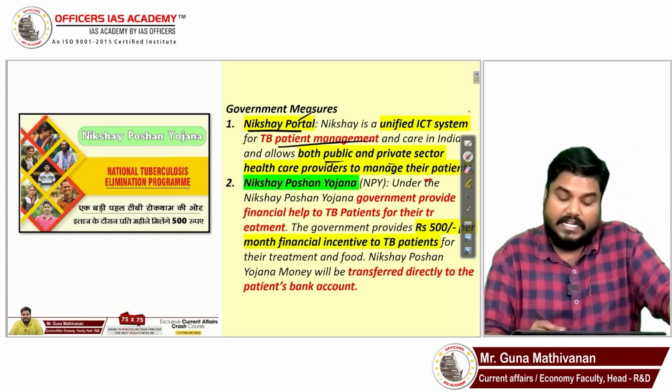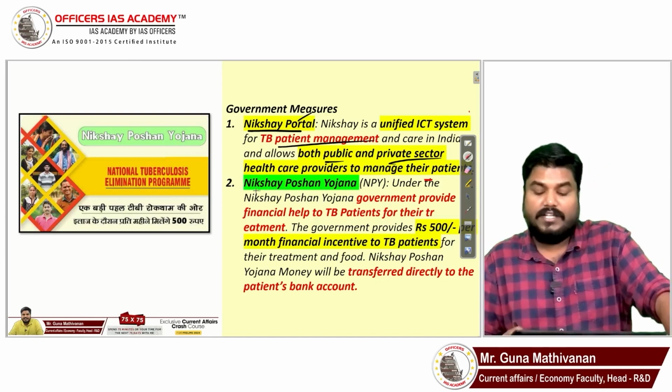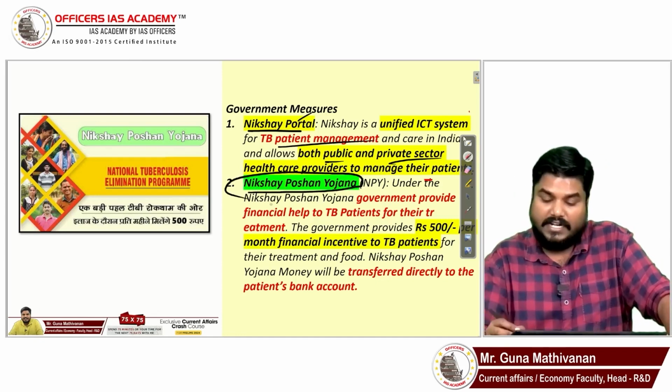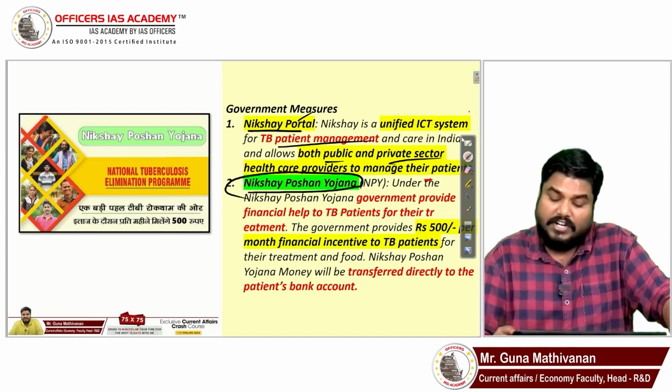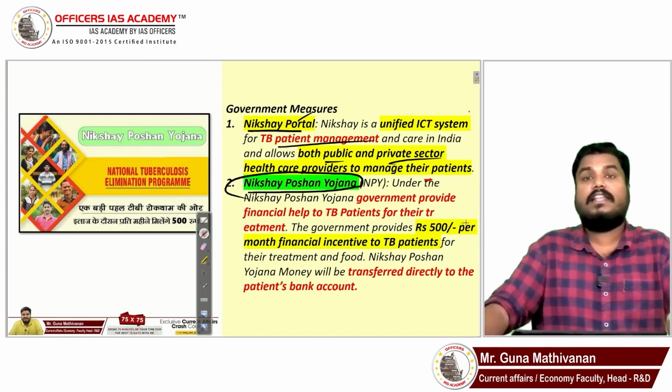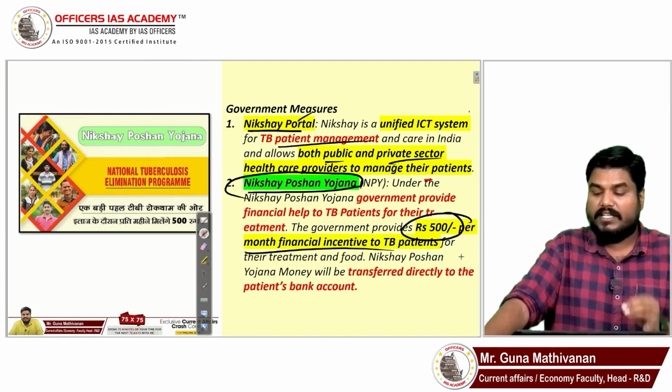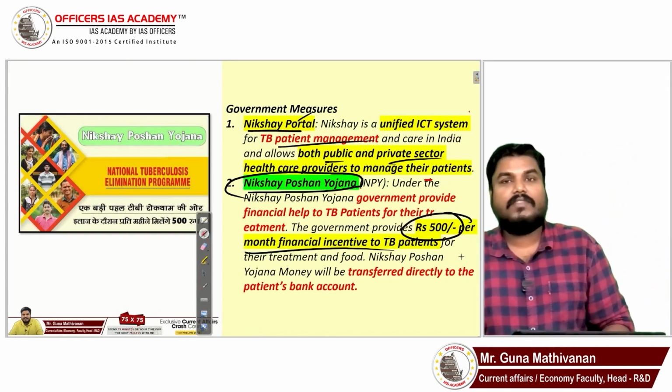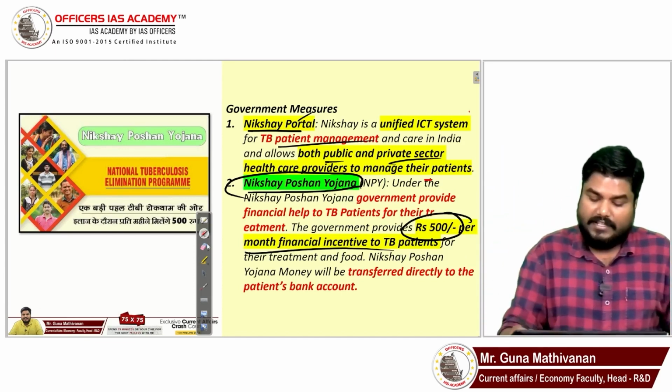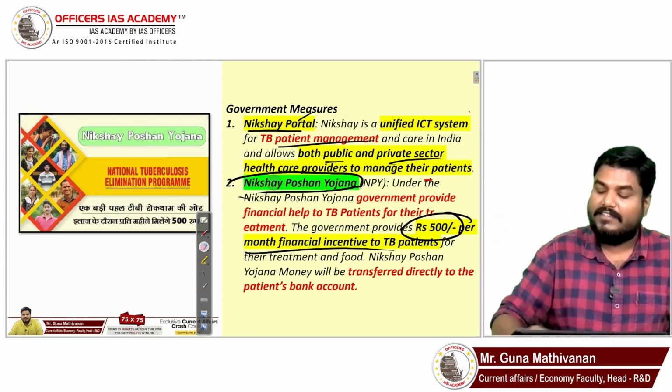Then we have Nikshay Poshan Yojana, under which government gives 500 rupees per month for TB patients. For every TB patient, government gives 500 rupees per month to help them in buying the TB medicines.